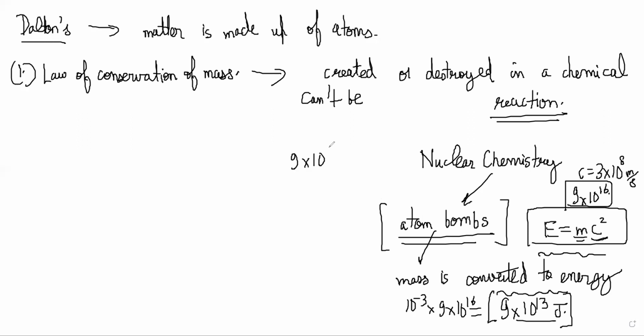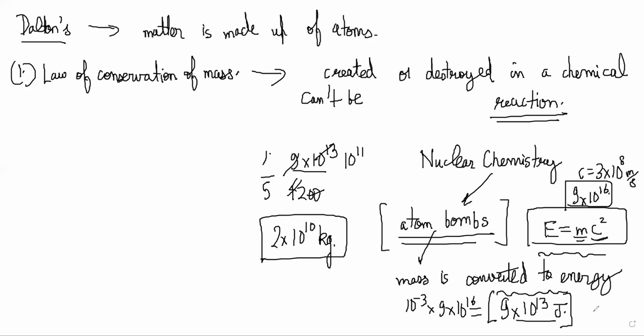9 into 10 power 13 divided by 4200 joule per kg, using the latent heat of vaporization and so on. Imagine, this is an enormous amount. 9 by 42, even if you do 9 by 45, 1 by 5, it is 0.2. So 2 into 10 to the power 10 kgs of water you can boil with that much energy. The number is quite high.